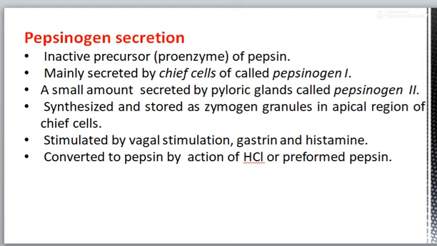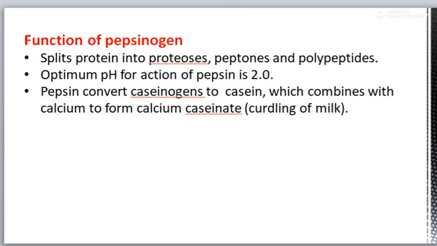A small amount is also secreted by the pyloric gland, that is called pepsinogen 2, and it is stimulated by the vagal stimulation, gastrin and histamine. Pepsinogen is converted to pepsin by the action of HCl on it or by the action of preformed pepsin.